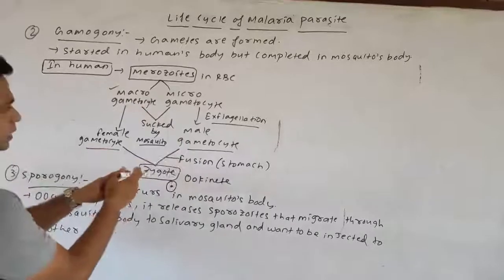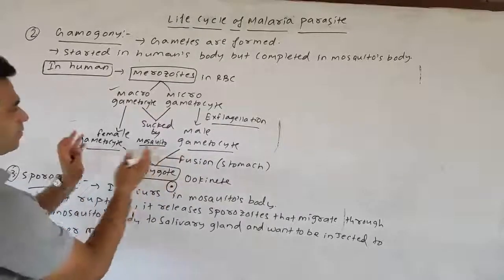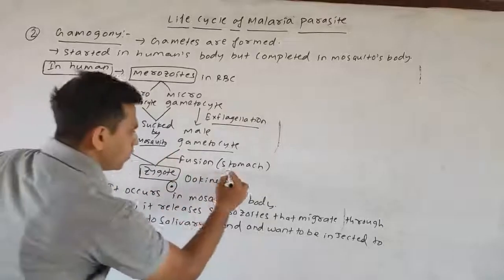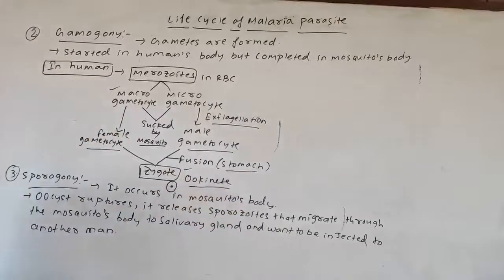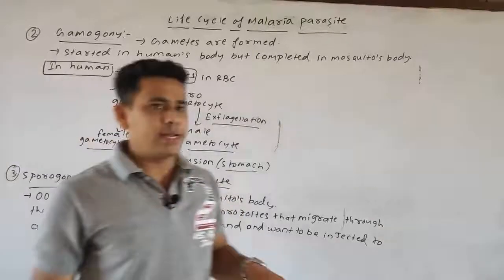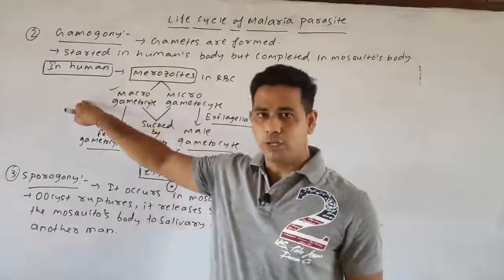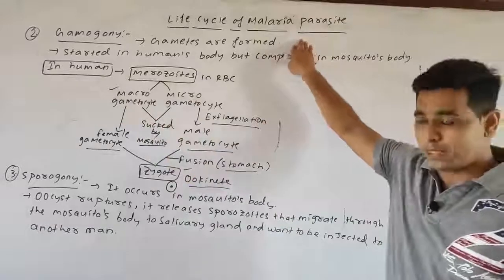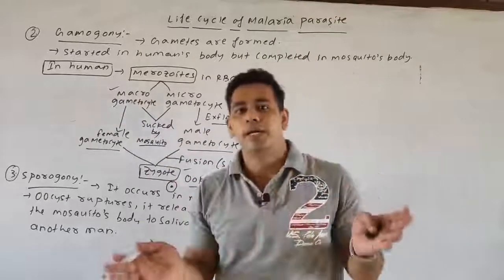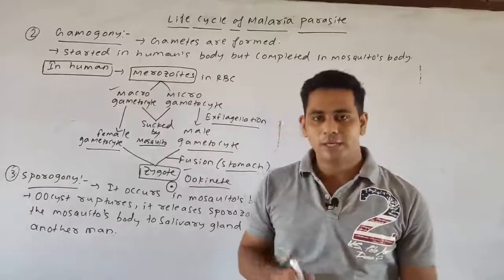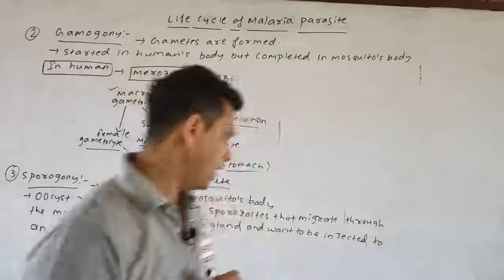Then the fusion takes place, means the male gametocyte fertilizes the female gametocyte, or we can say the male and female gametocytes fuse in the stomach of the female Anopheles mosquito to form the zygote, or the round oval ookinete. Up to this is your gametogony or gamogony stage of the life cycle of the malarial parasite. Further, as the ookinete is rounded in structure, it is converted into a spindle-like structure, by which it can easily penetrate into the gut wall of the female Anopheles mosquito.